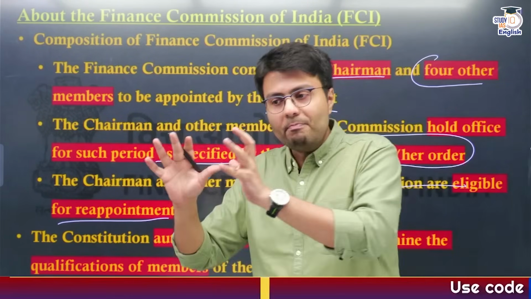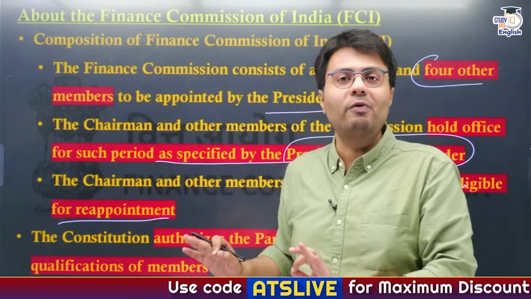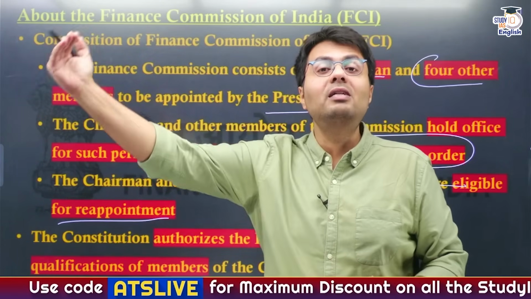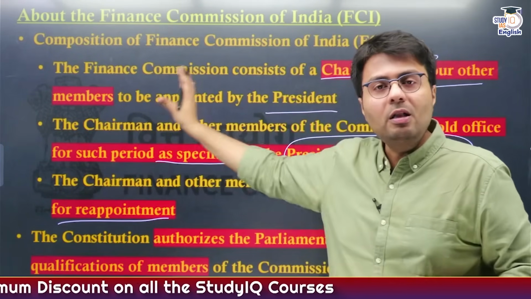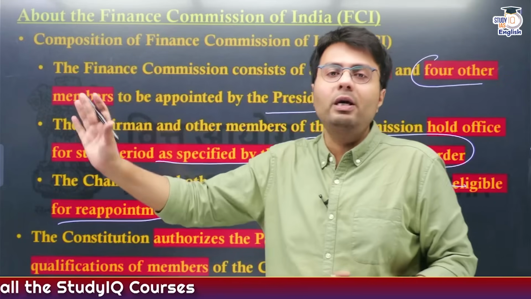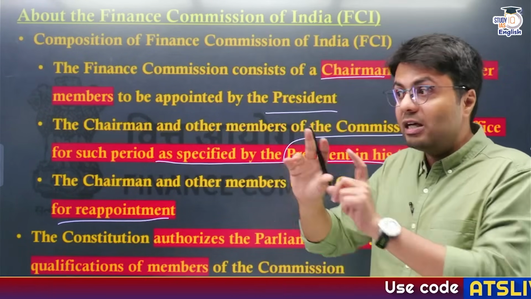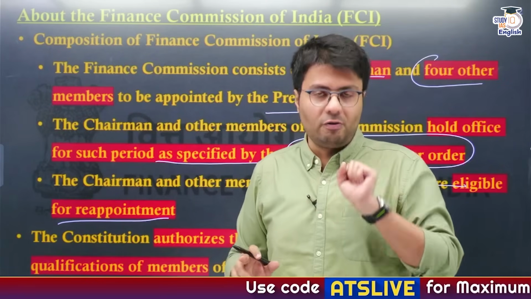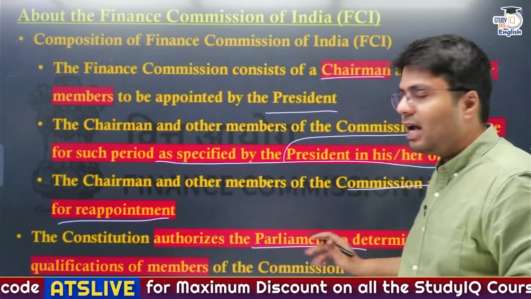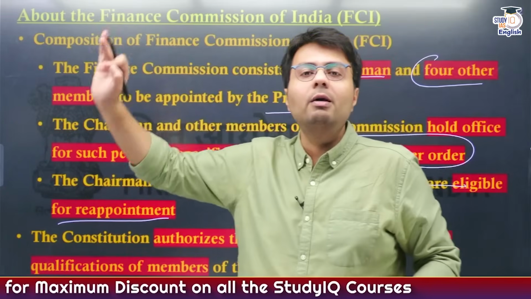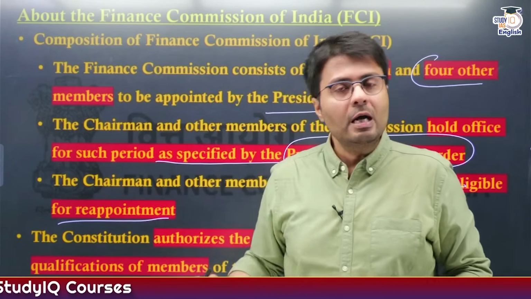For example, one of the members of the 15th Finance Commission, Dr. Shaktikanta Das, when he was a member of Finance Commission, was appointed as the next governor of RBI, right? So this is an example of how the members and chairperson can be reappointed in any government post later on also. Now, the Constitution of India does not provide what will be the qualification of the members, right? Rather, it devolves this power to the Parliament of India, saying that Parliament can pass a law to determine what will be the qualification of members who are appointed to the Finance Commission.